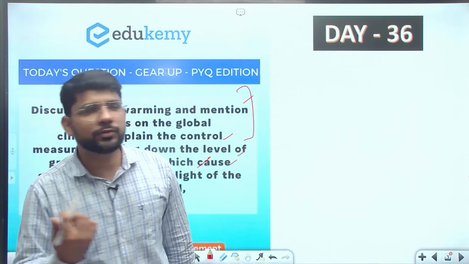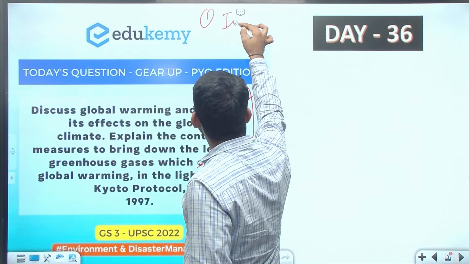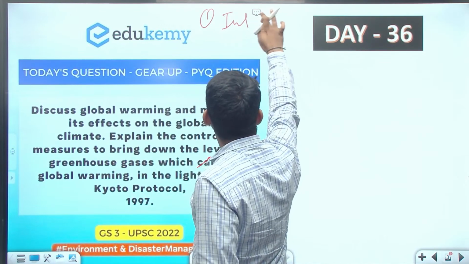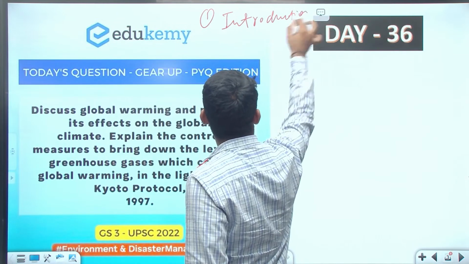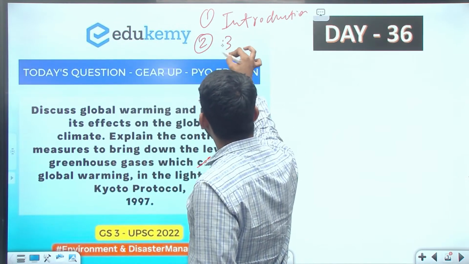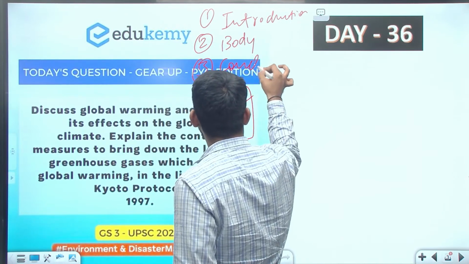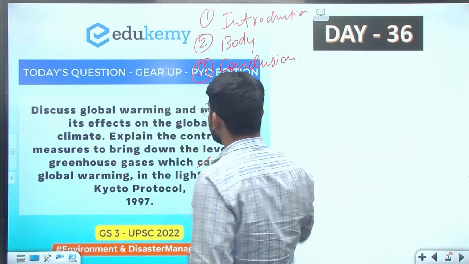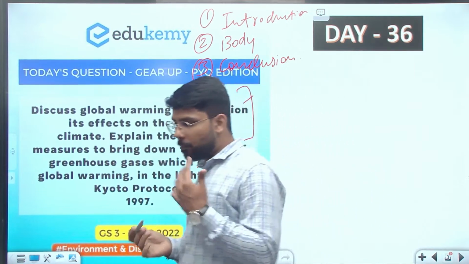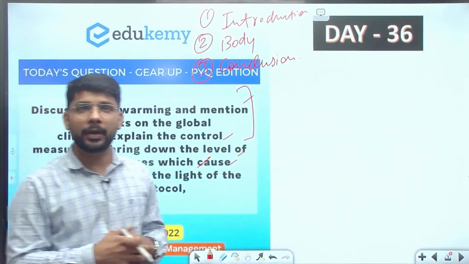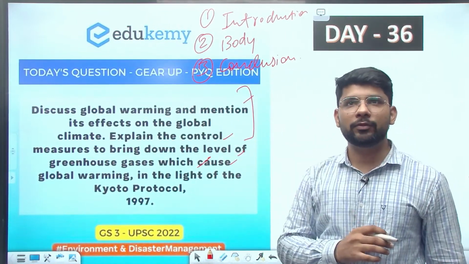As usual, we are dividing the question into three parts. The first part is the introduction. The second part is the body. And the third is the conclusion. The main difficulty is in writing the body part. How can we divide the body part into multiple parts? The body can be divided according to the demand of the question.